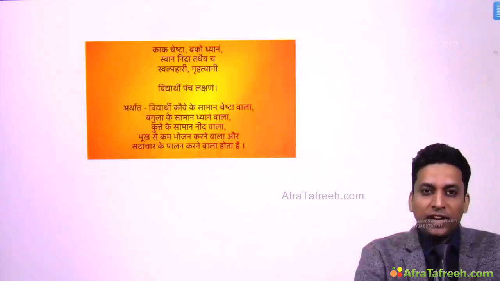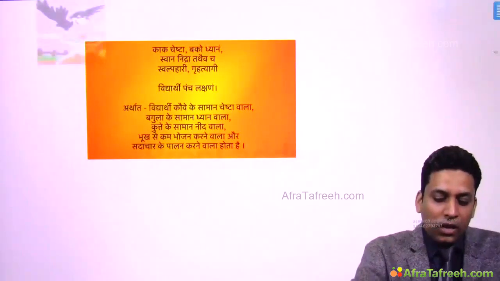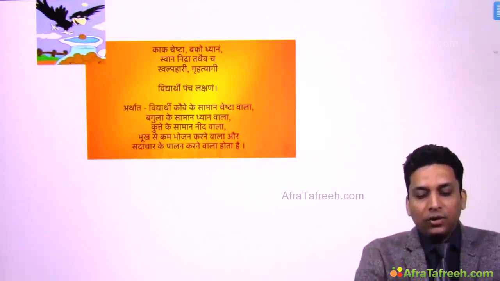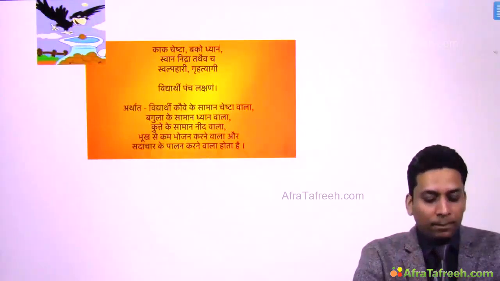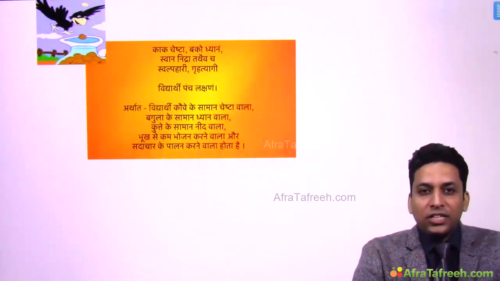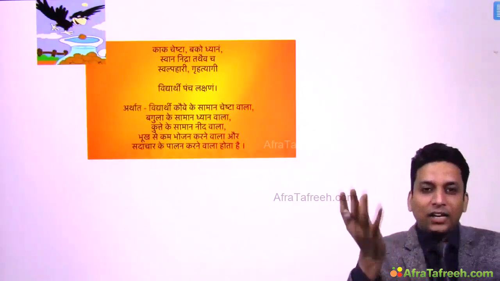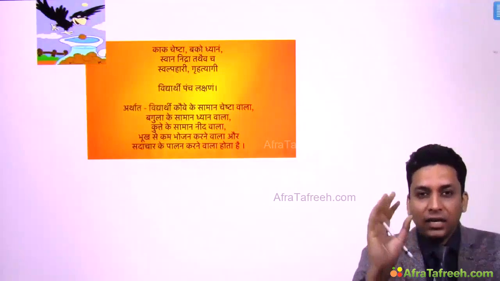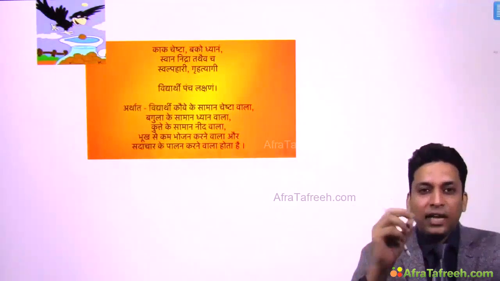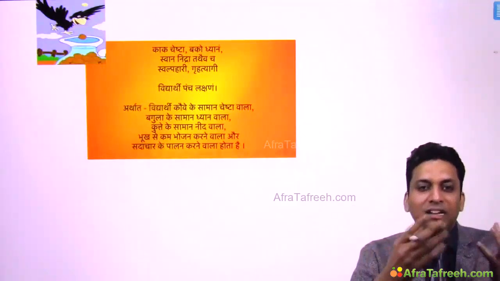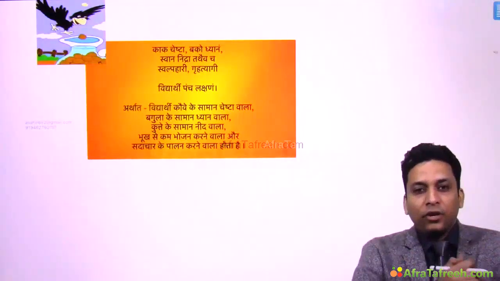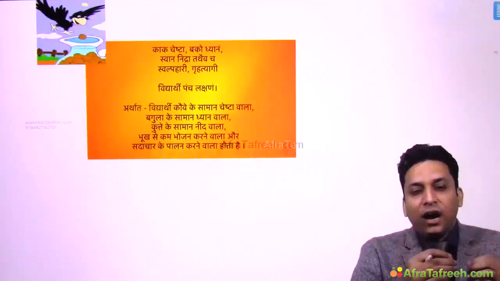So what are these 5 good qualities? Kak cheshta: perseverance like a crow. You might have heard that story long ago. There was a thirsty crow, and that crow had the perseverance to drink that water, and for that he did everything. He picked up each and every pebble and kept on putting it in that pot so that the water level rose, and then he drank the water. That is the kind of perseverance which you require for your studies. Every minute, every hour is important, and you have to devote it to your studies.